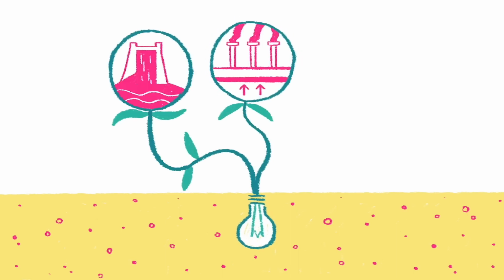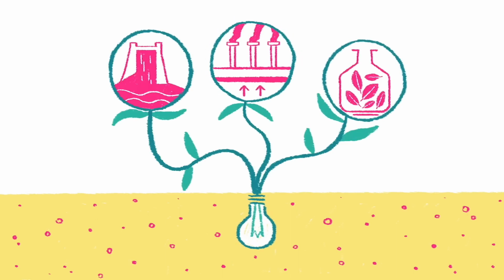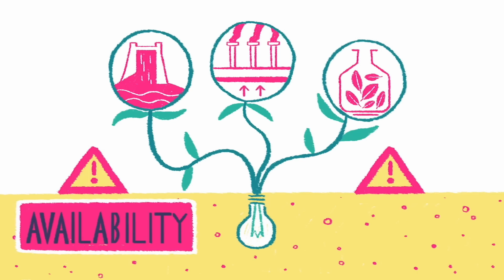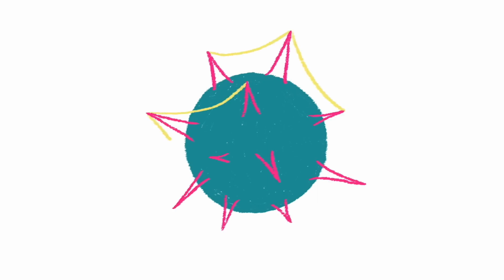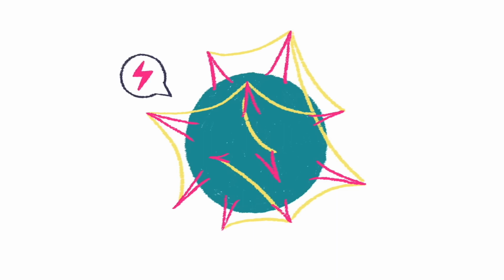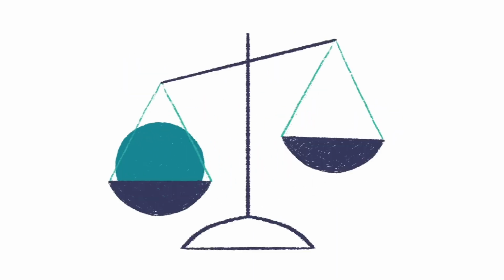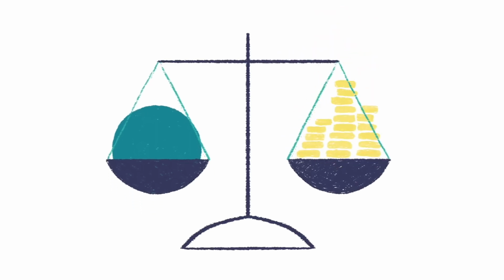There are other forms of renewable energy we could draw from, such as hydroelectric, geothermal, and biomass, but they also have limits based on availability and location. In principle, a connected electrical energy network with power lines crisscrossing the globe would enable us to transport power from where it's generated to where it's needed. But building a system on this scale faces an astronomical price tag.